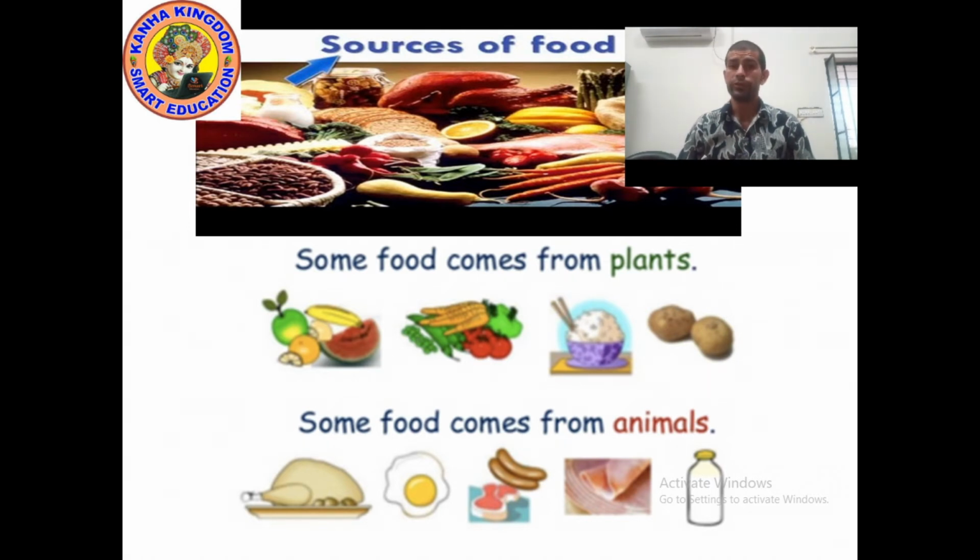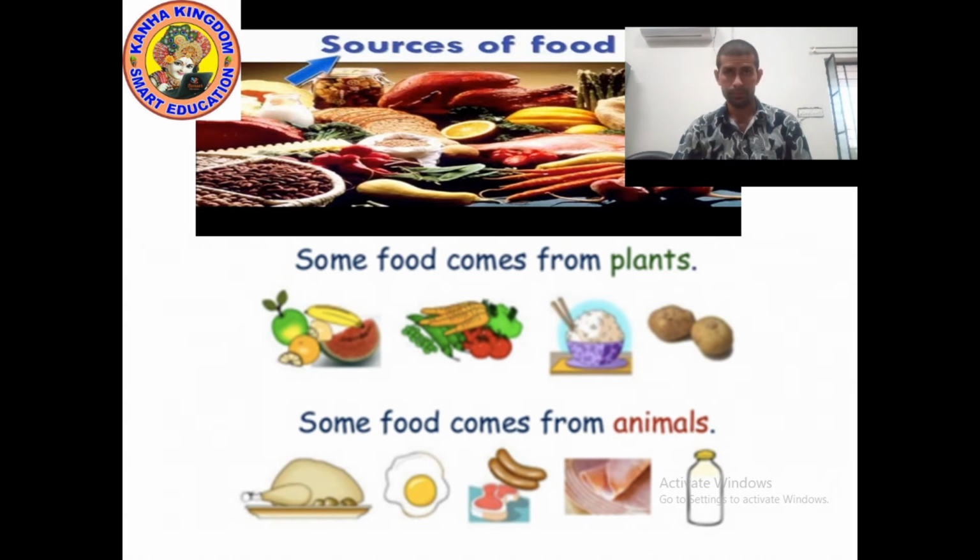We eat plant products, we eat animal products. Herbivores eat only plant products, carnivores eat only flesh, and omnivores eat both.